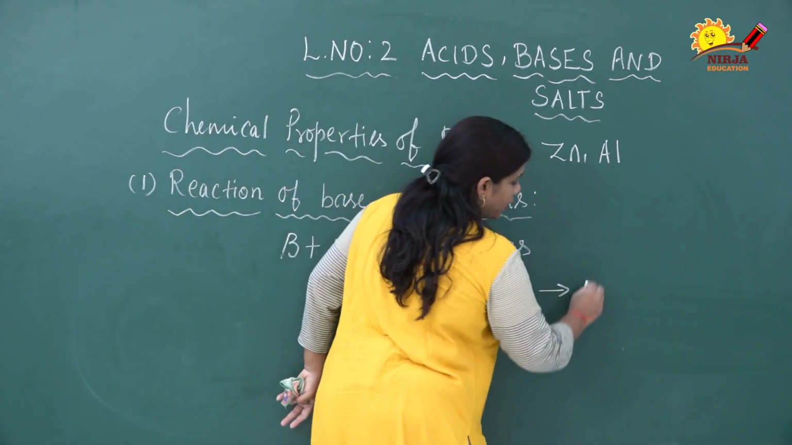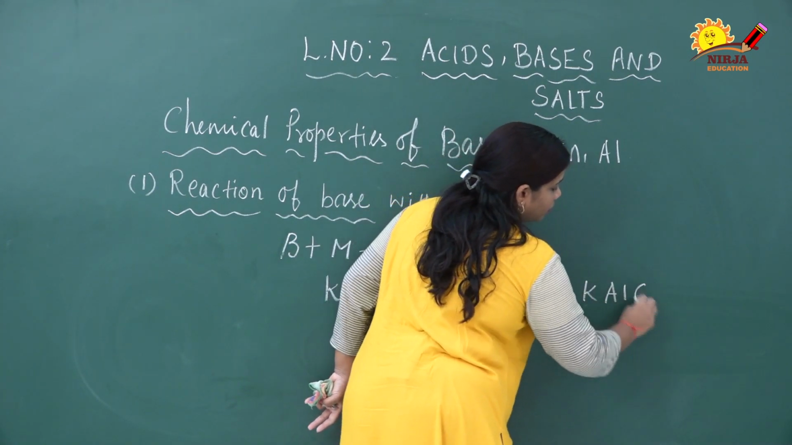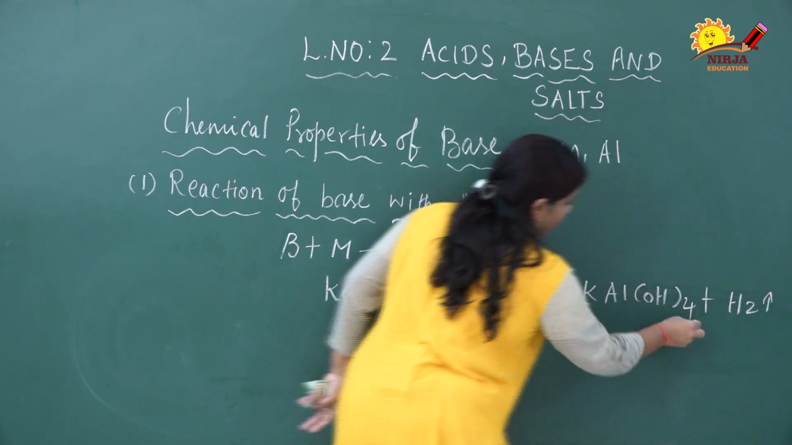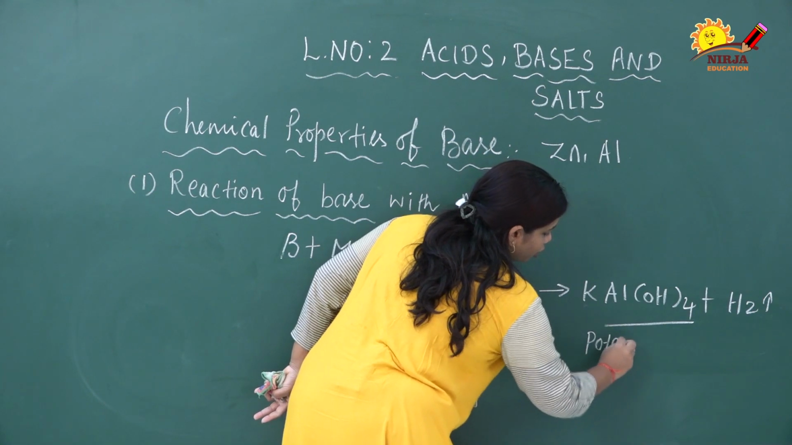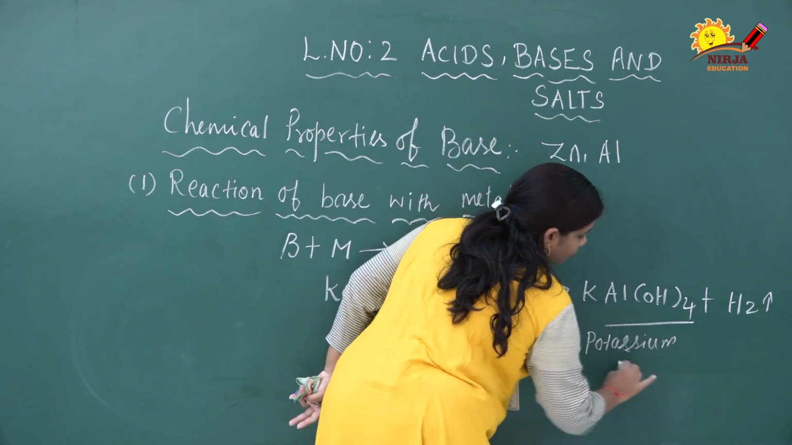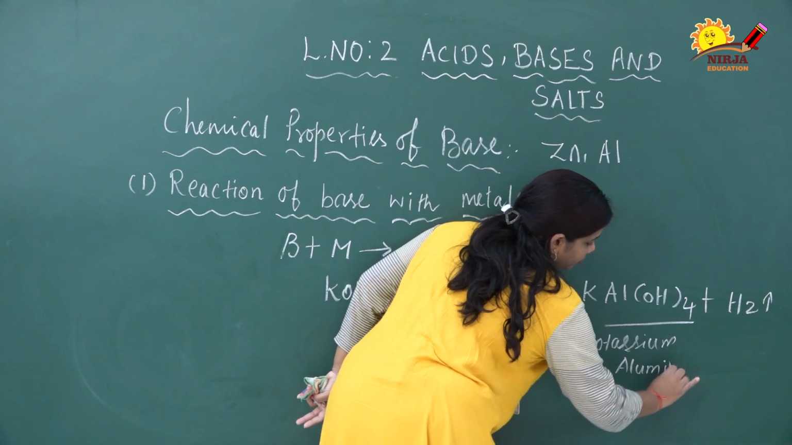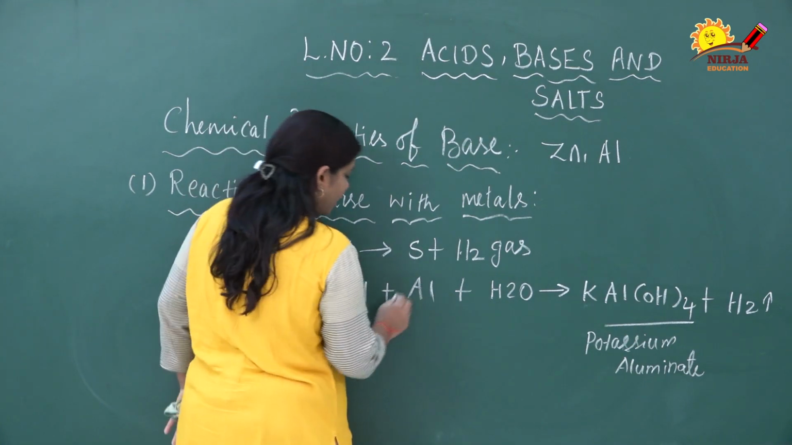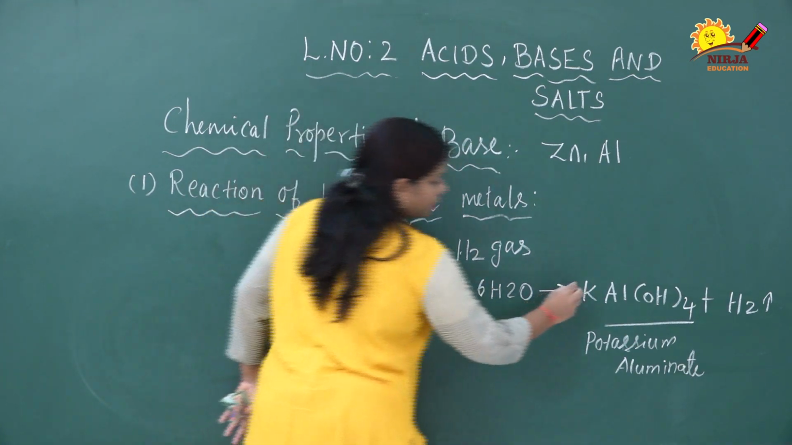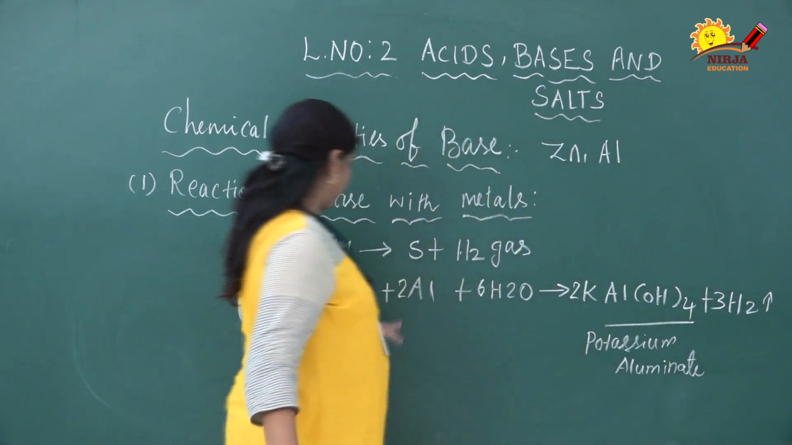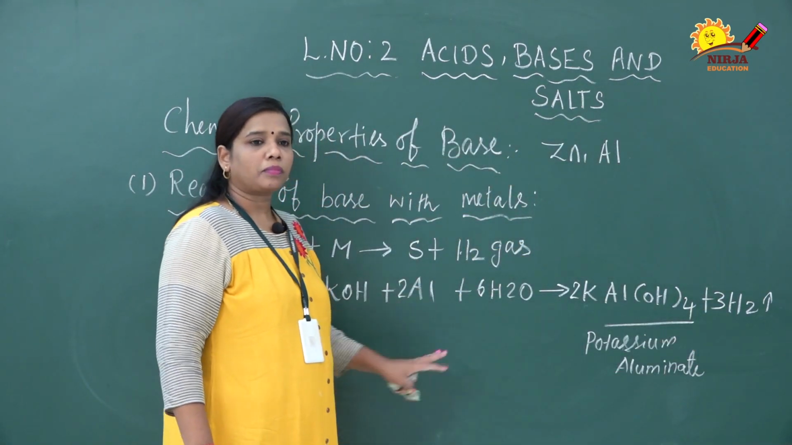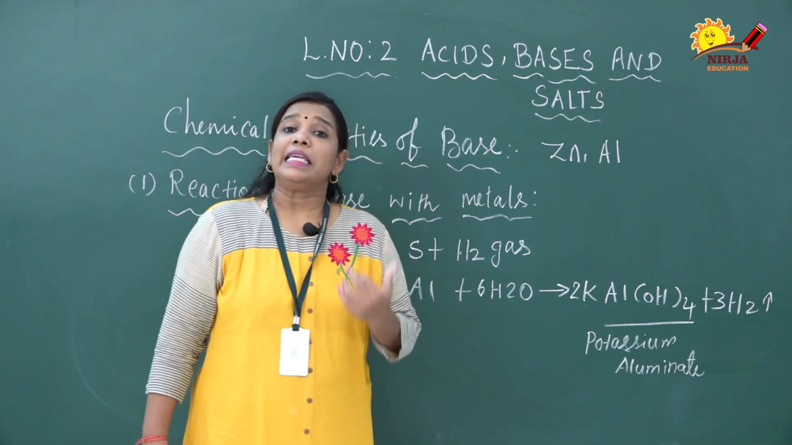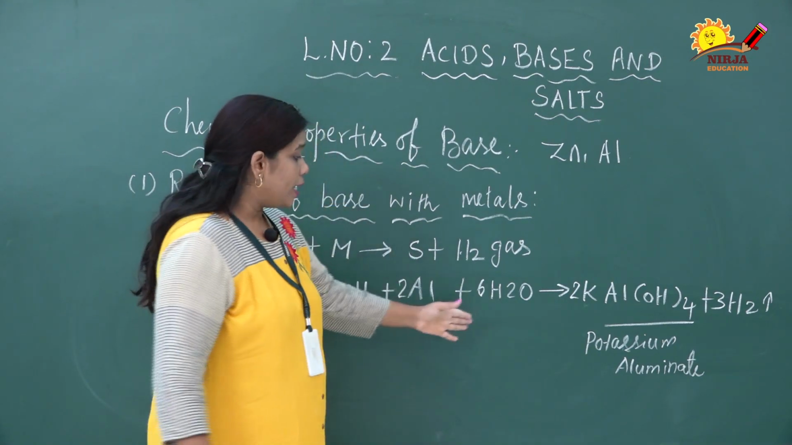It produces potassium aluminate. What is the name of the salt? It is called potassium aluminate. Along with that, hydrogen gas is also produced. Here we have to balance the equation. Clear?